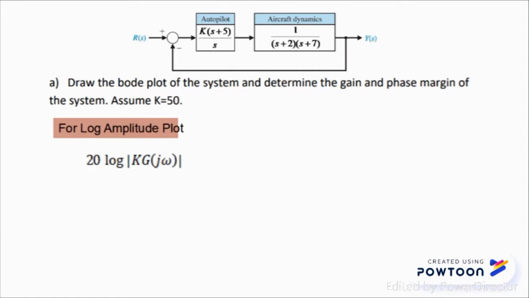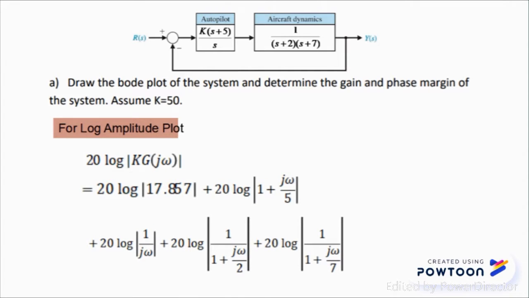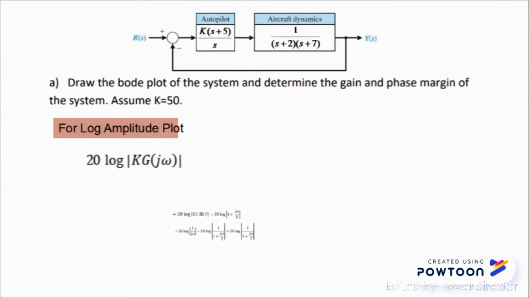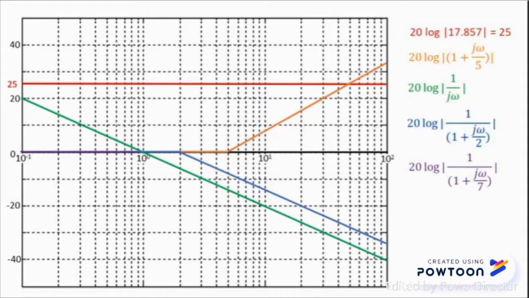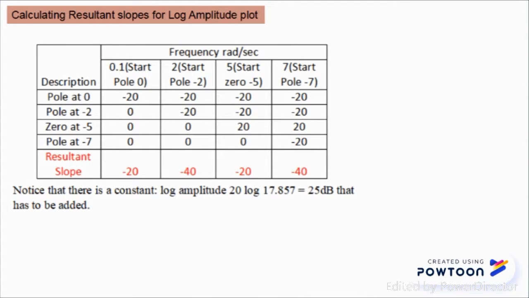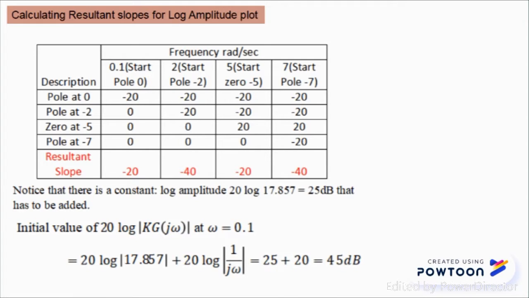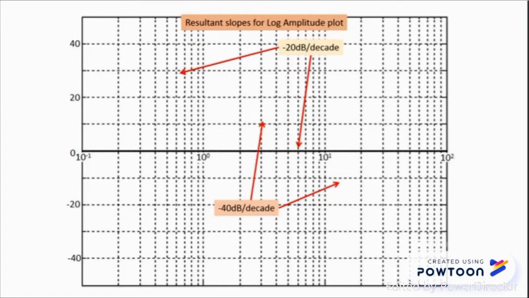After finding the proper form of the transfer function, it is then separated into 5 constituent parts. Then, for the amplitude plot, each of the parts is drawn in Bode plot as follows. For the amplitude resultant plot, each of the constituent parts is added as shown in the table. Notice that there is a constant, log amplitude 20 log 17.857 equals 25 decibel, added. This is the resultant slope for the log amplitude plot.